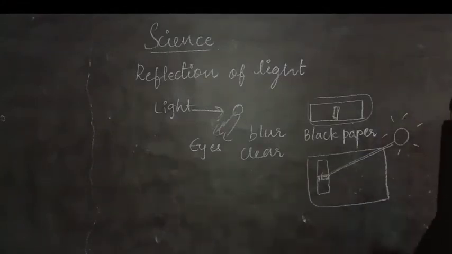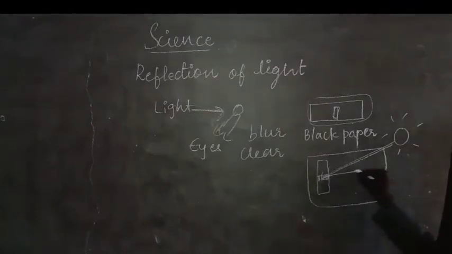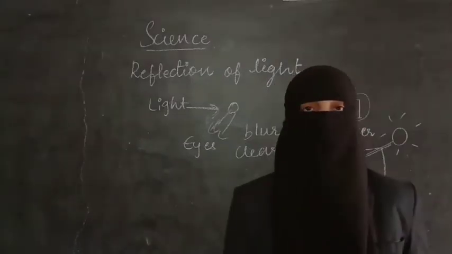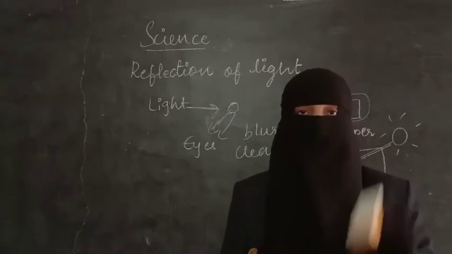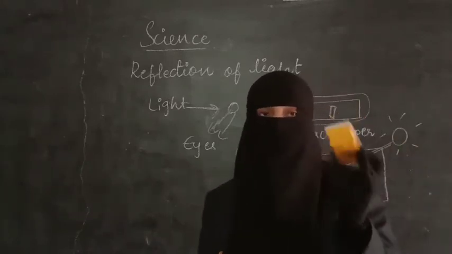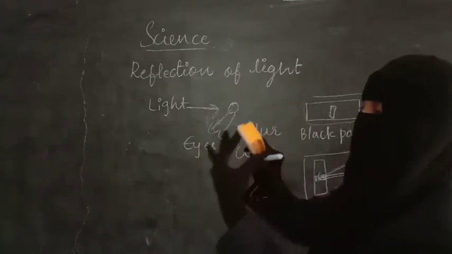When the sunlight falls here, you will observe that a ray will be coming out from here. That ray you can see on the paper. Students, actually I don't have a mirror strip here, so I am just thinking of this duster as a mirror strip. We have wrapped it with the black paper. Assume this is the end which has a slit.